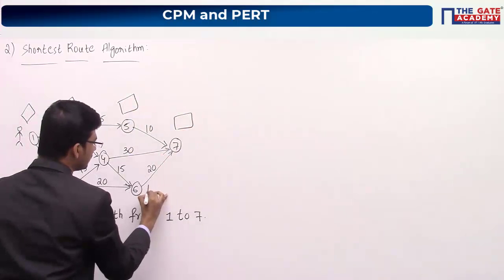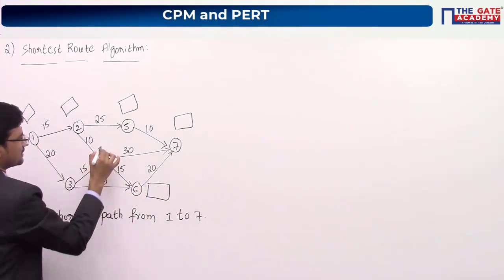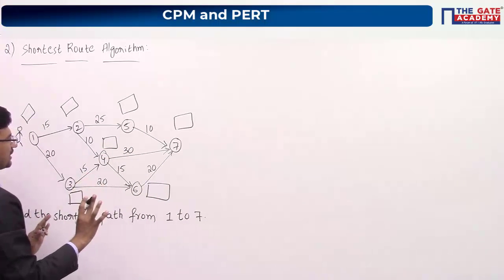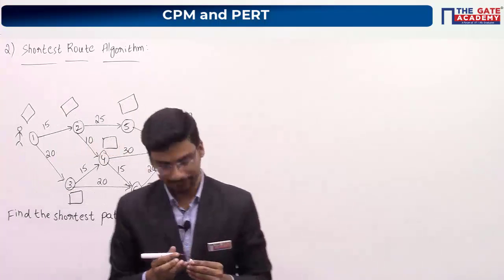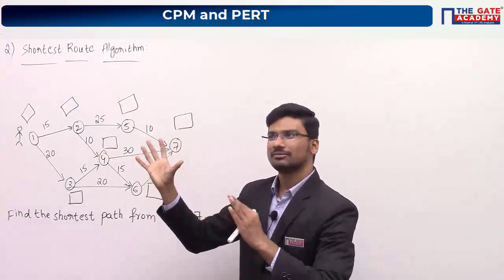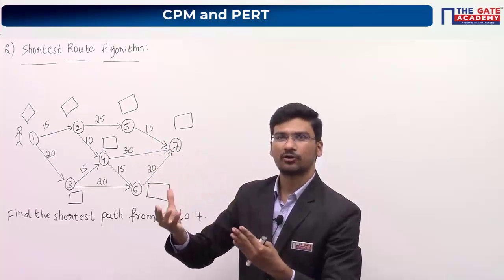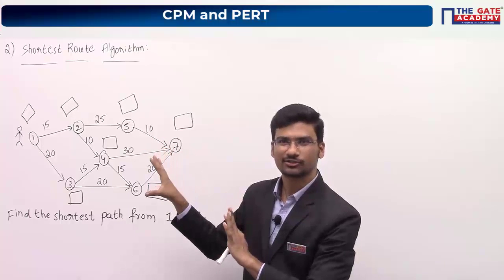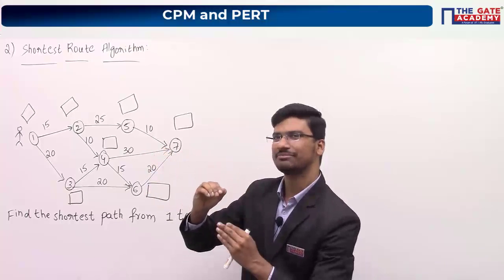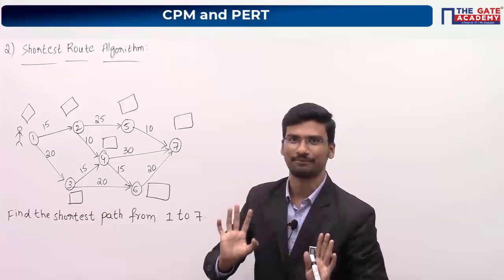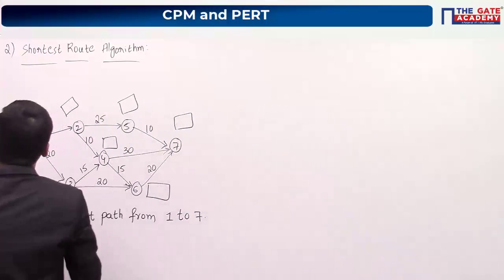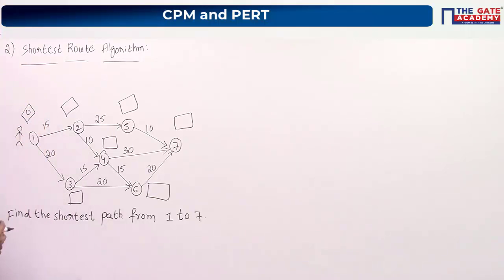You might have seen the notation for calculating the float values, right? Like earliest start times, latest start times. Similar kind of notation I am taking here also. Whatever rules we have followed, forward pass rule, backward pass rule, similar kind of rules are there here also. We are having only one rule, which is similar to the forward pass rule, but it is not the same. I will tell you what the difference is. Again, let us assume that I am starting at time t equal to 0.